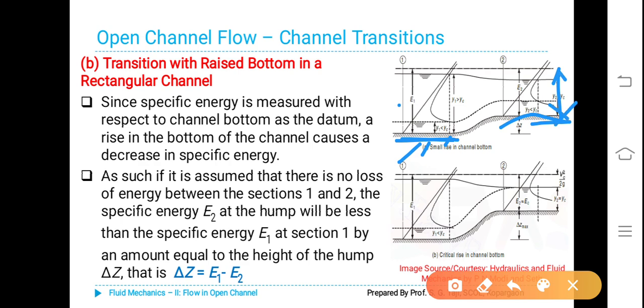Here the specific energy is more when compared to here, because there is a rise in the bed, so as to make the transition. Therefore, there will be a decrease in the specific energy.